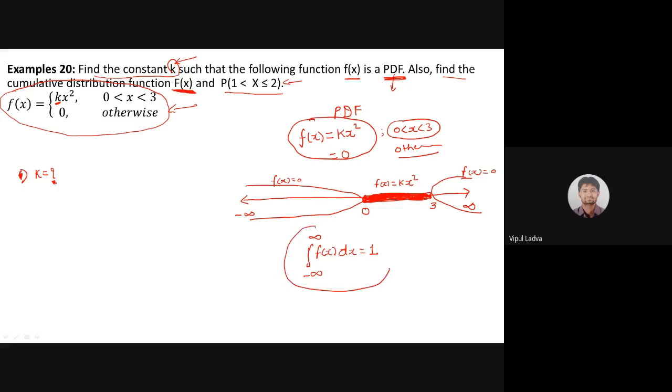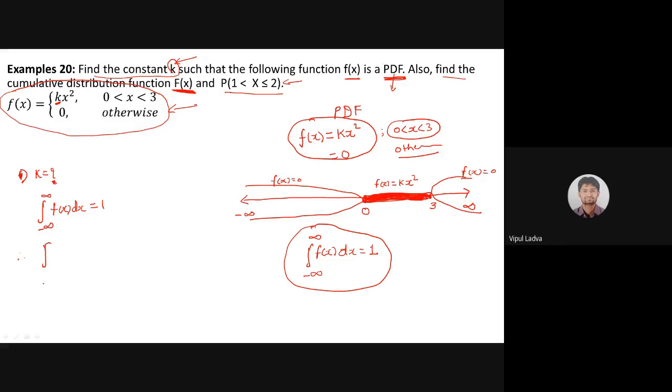So we are going to use this property. How will we use it? As we know that this function is probability density function, then the integral from minus infinite to infinite of f of x dx will surely act as a 1. Let me copy all these things over here.